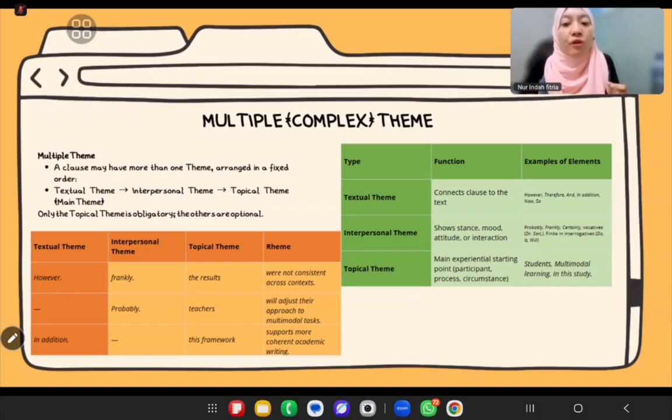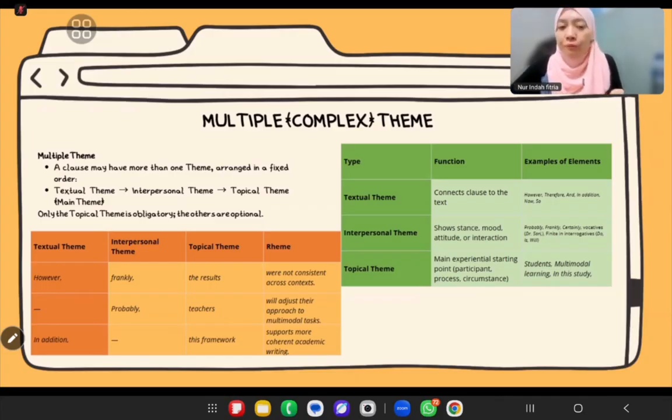Multiple theme is very useful in writing. Why? Because it helps us connect ideas smoothly. It also expresses stance politely and academically, and it can lead us towards the real message.